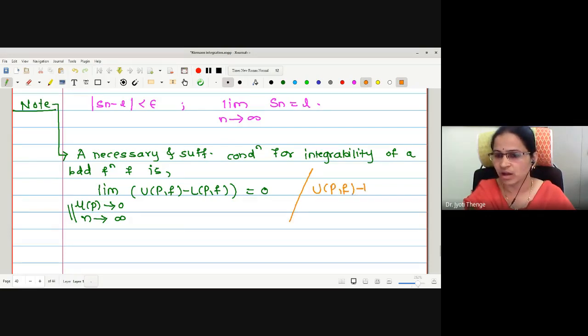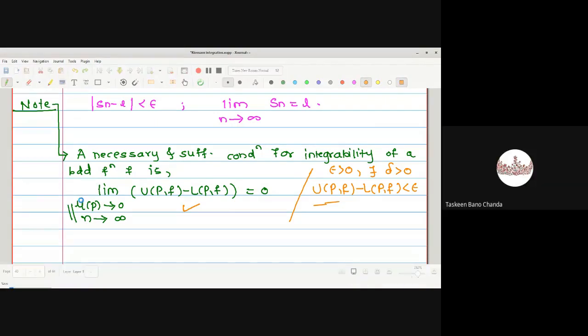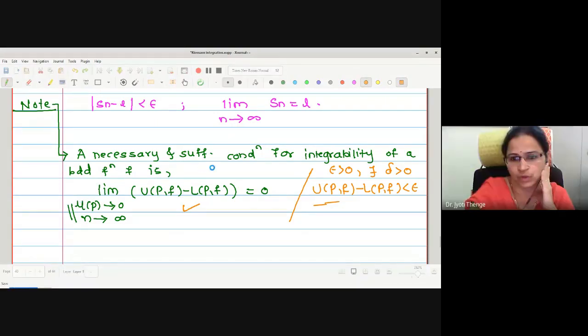UPF minus LPF less than epsilon. To every epsilon, there exists delta greater than 0. Here also the condition will be the same. Okay? Is that fine? Is there any doubt with the two different forms of condition of integrability? This condition must be written or is equally written with this form. Is that okay? Shall I go for the next statement? Yes, ma'am.